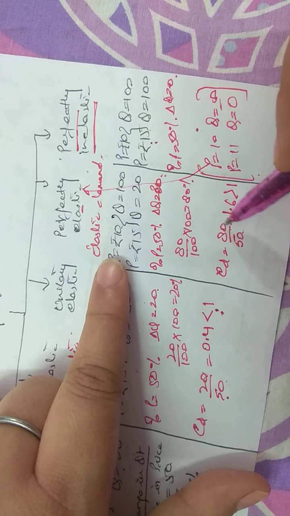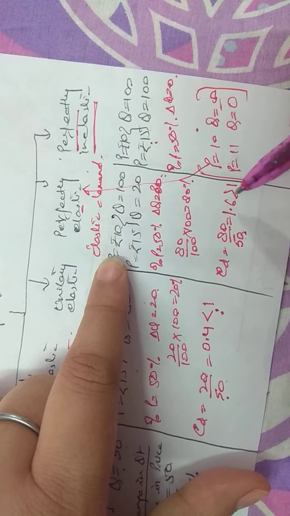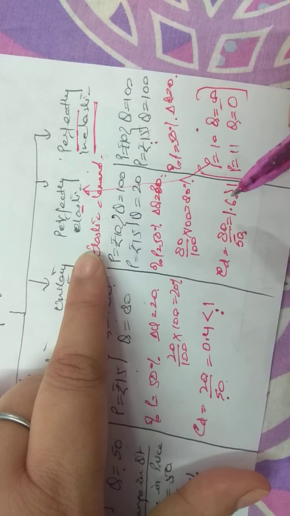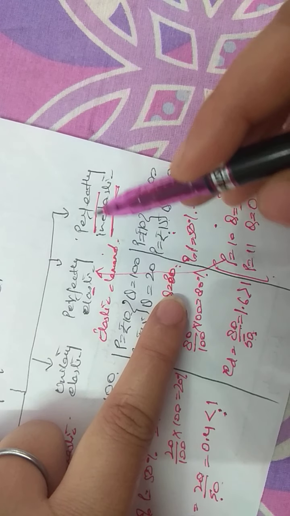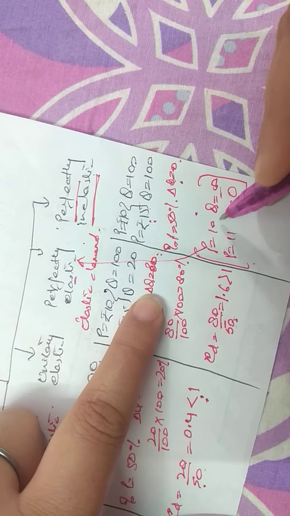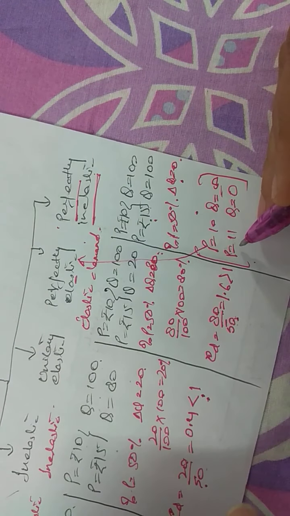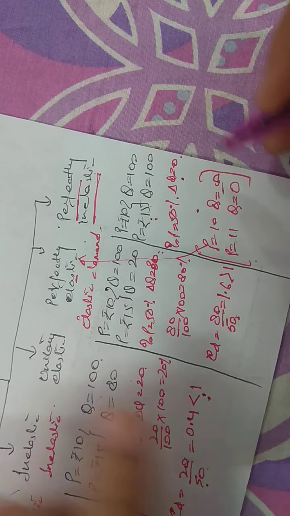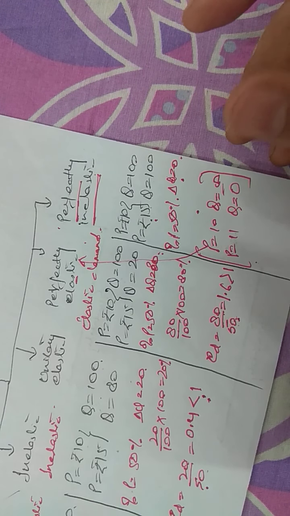When the percentage change in quantity is more than the percentage change in price, it is greater than 1. It is called elastic demand. If it is 0, it is called perfectly inelastic. And if at a particular price the demand is infinite, and for a slight change the demand becomes 0, that is called perfectly elastic demand.